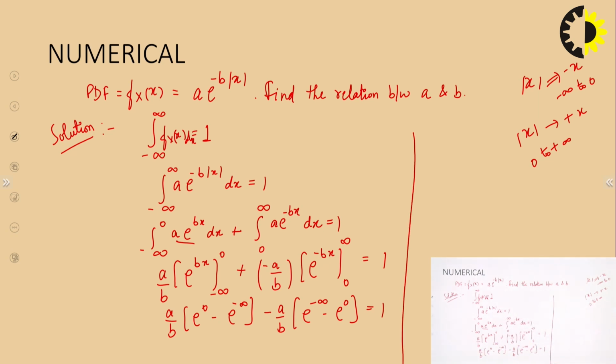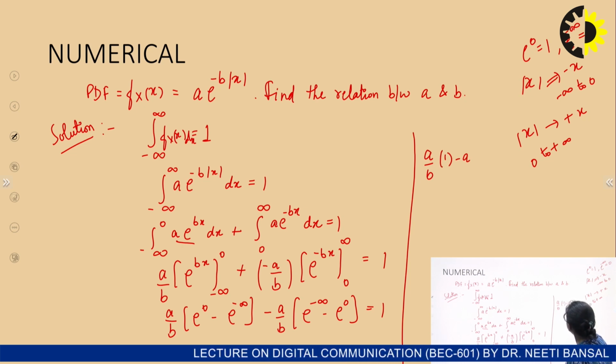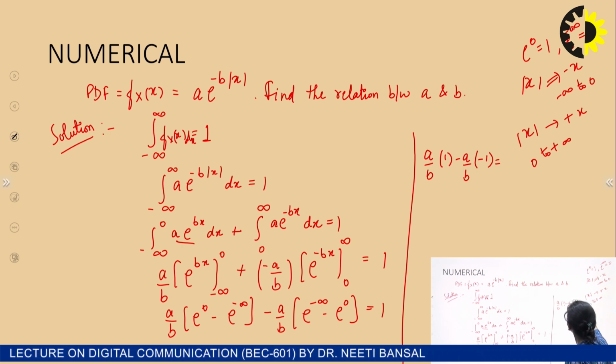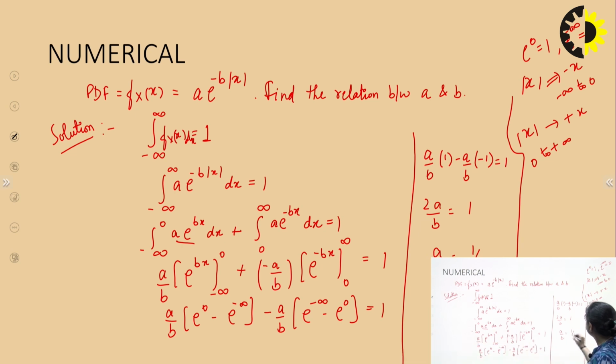Now we know that e to the power 0 is equal to 1 and e to the power minus infinity is equal to 0. By applying these values, you get a by b times 1 minus 0, and here this is 0 and this is minus 1, so minus a by b times minus 1, which is equal to 1. So from here you have twice a over b is equal to 1, or I can say a over b is equal to half. So this is the relationship between a and b.